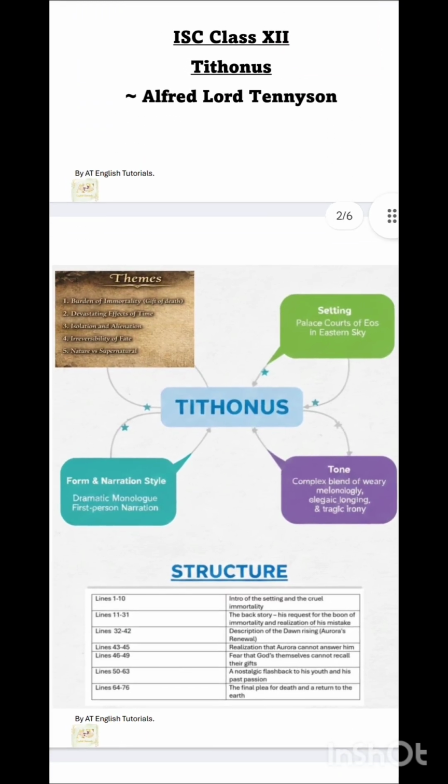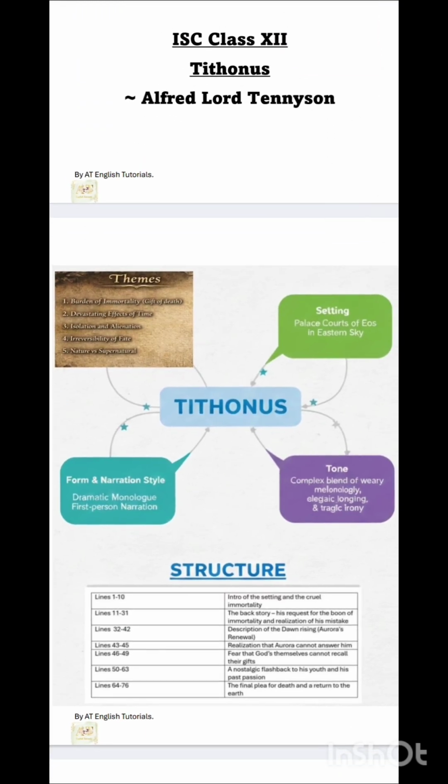Okay, so themes. First of all, I will tell you the themes, no worries. But again, when I do the poem, we'll come back to the themes, and then I'll tell you how the themes are related to the poem. So the first theme is burden of immortality, gift of death. The second themes are devastating effects of time, isolation and alienation, irreversibility of fate, nature versus supernatural. Just wait for a while, I'll come back to the themes.